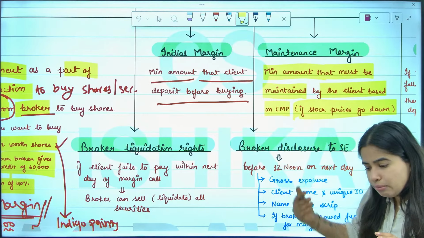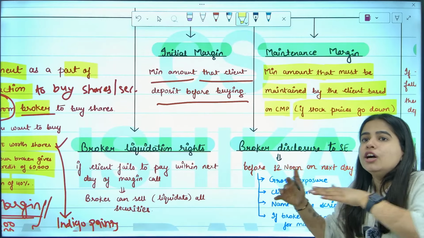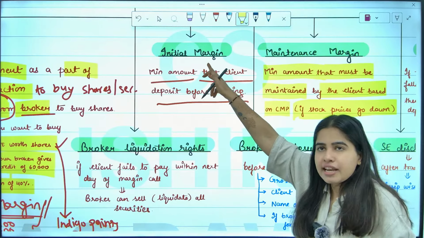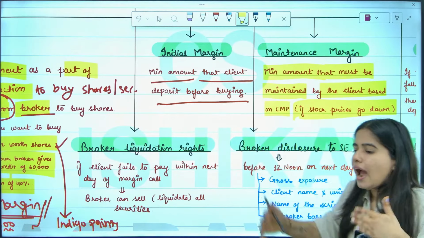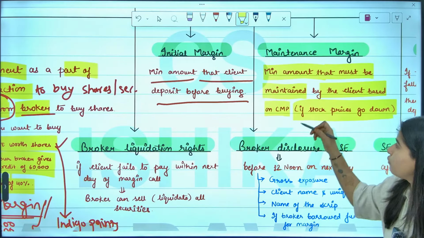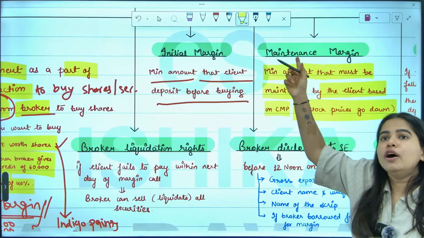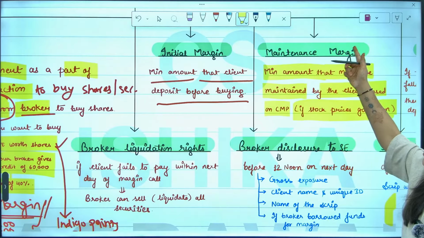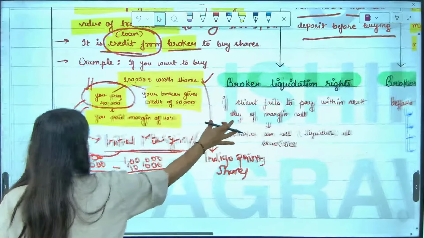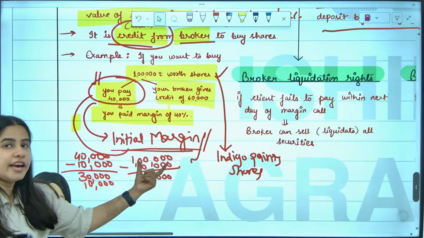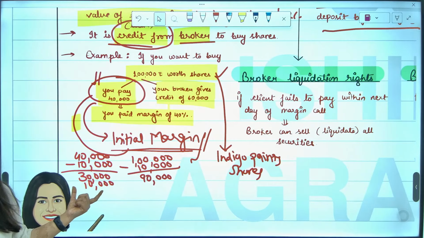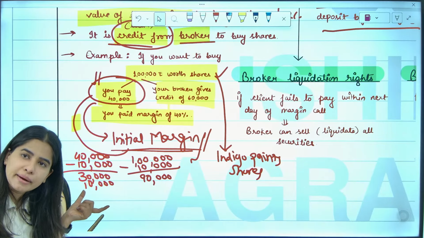So from time to time, the money that you keep on paying to maintain that 40% is known as maintenance margin. In simple words, the first time the amount that you pay is initial margin, and the amount that you pay to maintain 40% again and again if the stock price goes down is known as your maintenance margin. In the example that I gave you, if my share value has fallen by 10,000, then my broker will ask me to pay 10,000 more as a maintenance margin.